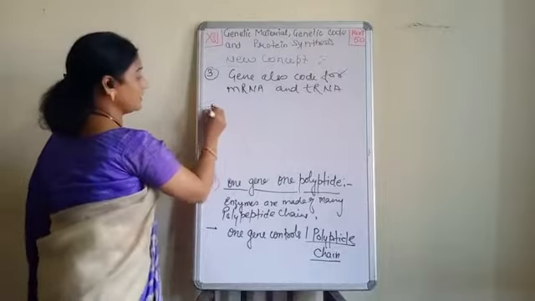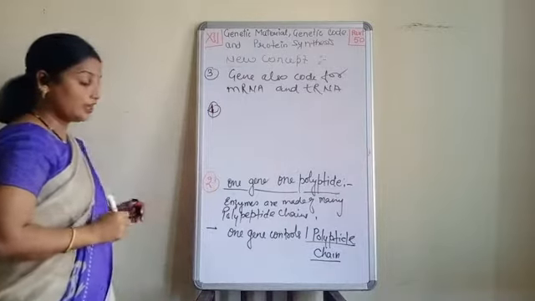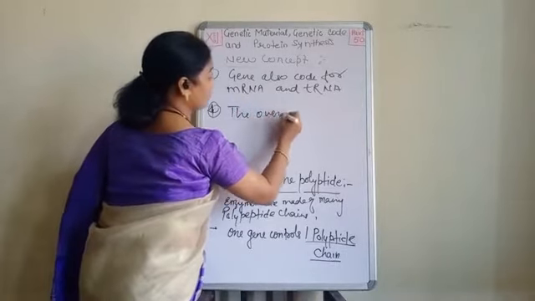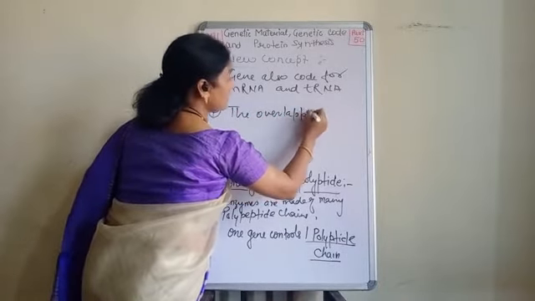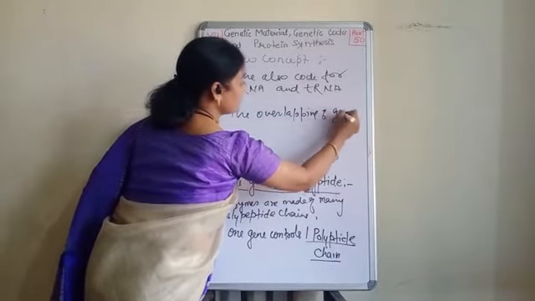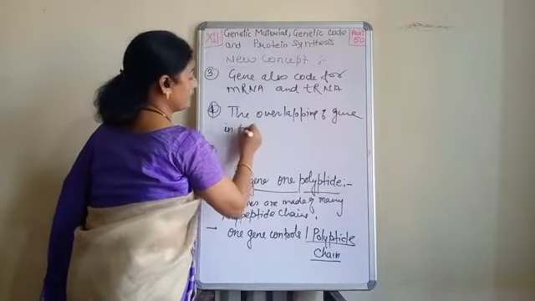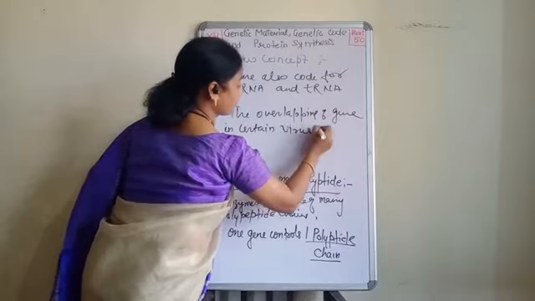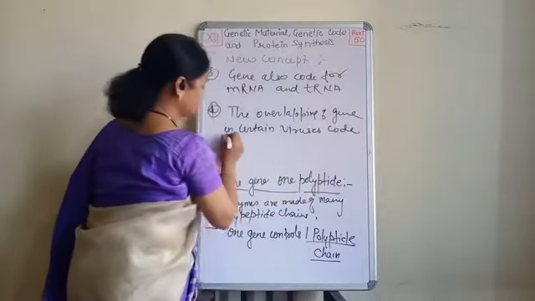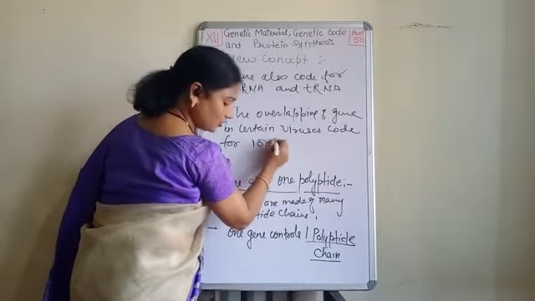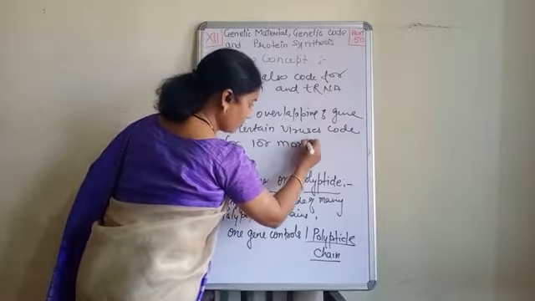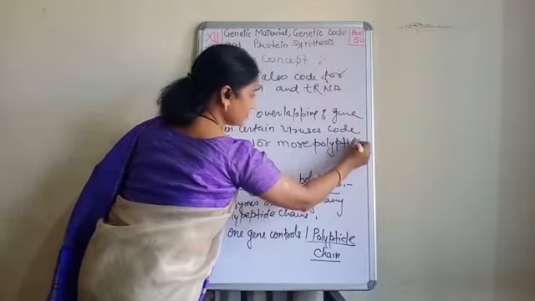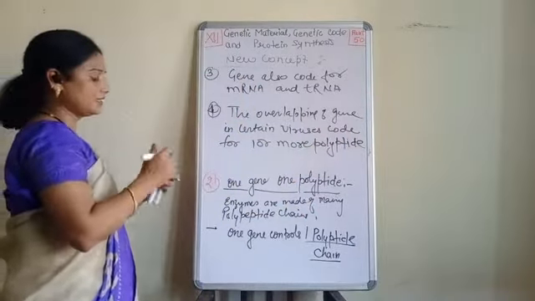Now, see the next point, that is the fourth point: the overlapping of genes. Overlapping of genes in certain viruses codes for one or more polypeptides.